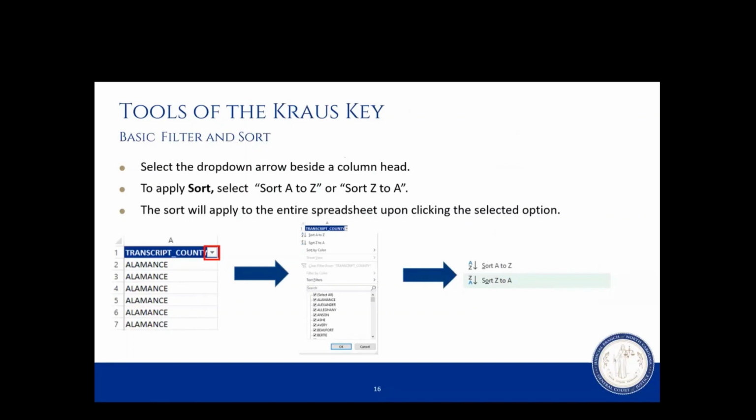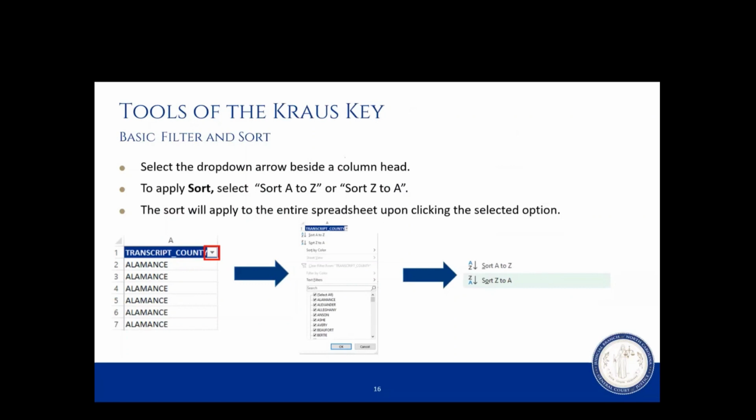In order to sort, we can select sort from A to Z, or we can select to sort from Z to A. Whichever entry we select, the sort will apply to the entire spreadsheet upon clicking the selected option. And this will in turn list the entire spreadsheet based off that single column in alphabetical order.